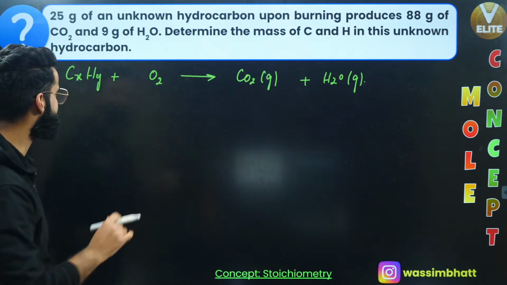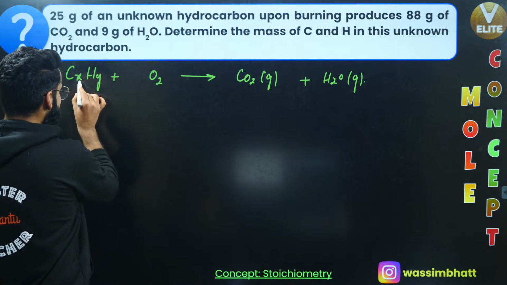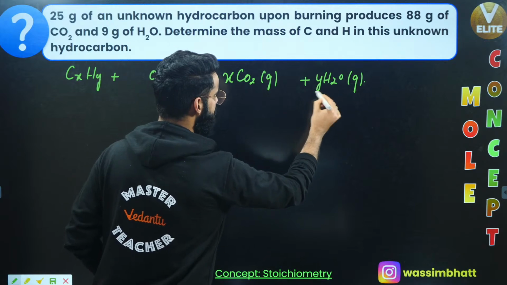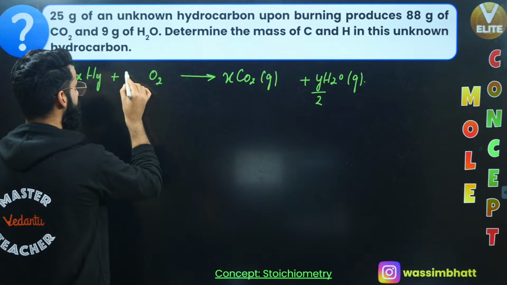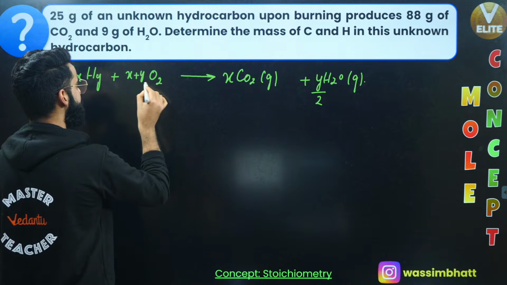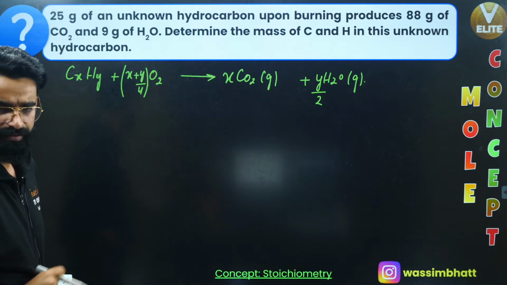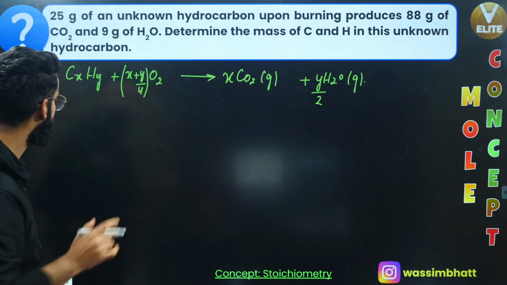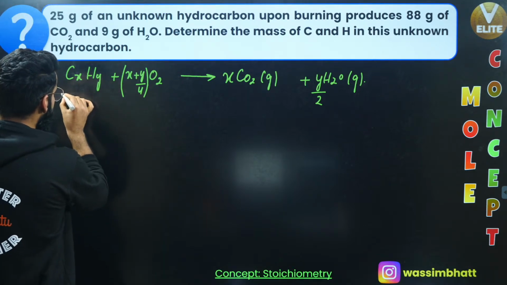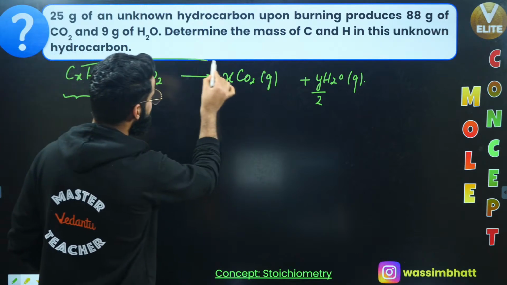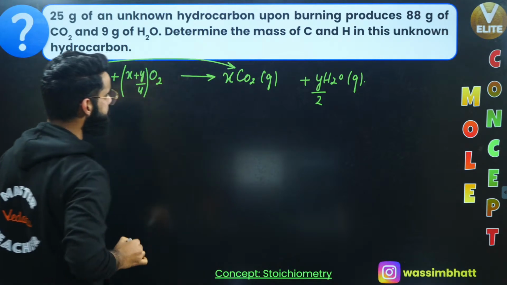Now first of all, let's try to balance it. The stoichiometric coefficient here is x, over here it is y by 2, and the stoichiometric coefficient of oxygen is x plus y divided by 4. Now look at this equation carefully. Can I say whatever carbon was present in this hydrocarbon, that entire carbon is reaching into carbon dioxide?